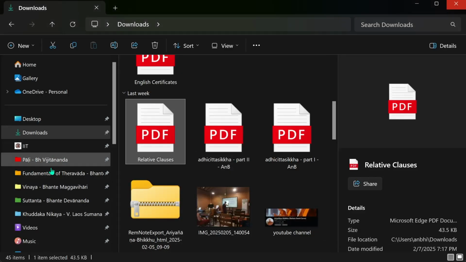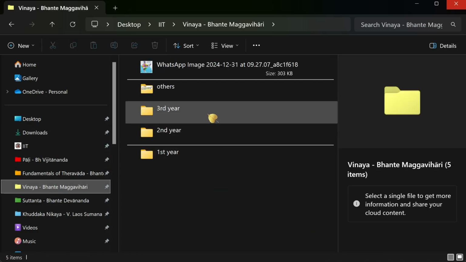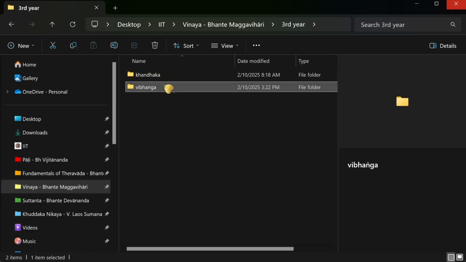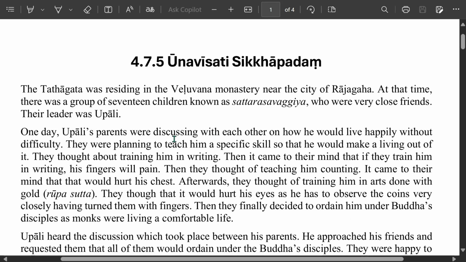Okay, now a challenge. Let's take a book. Vinaya, third year, Vibhanga, for example. The Tathagata was residing in the Veluvana monastery near the city of Rajagaha. At that time, there was a group of 17 children known as Satarasavaga. We haven't learned this yet, but this is a relative clause. Who were very close friends? Look.